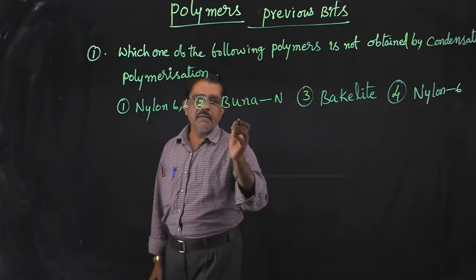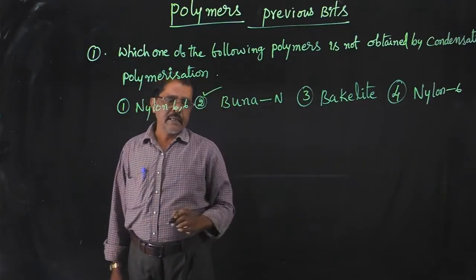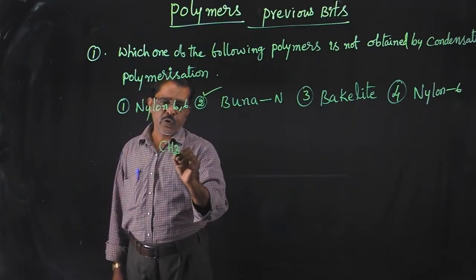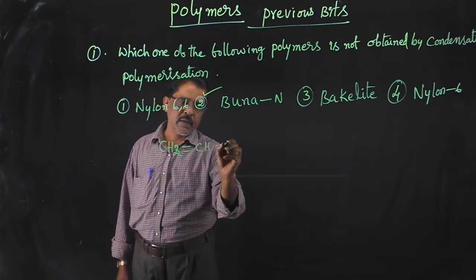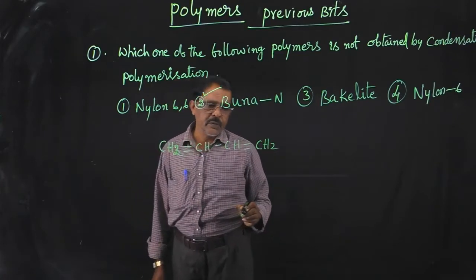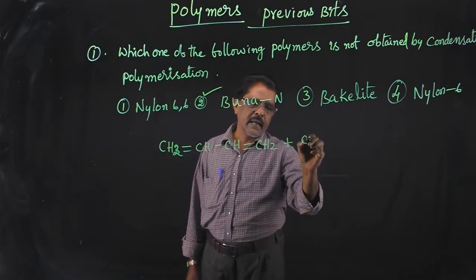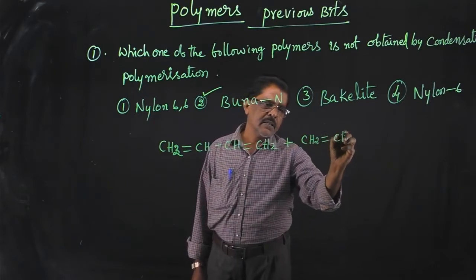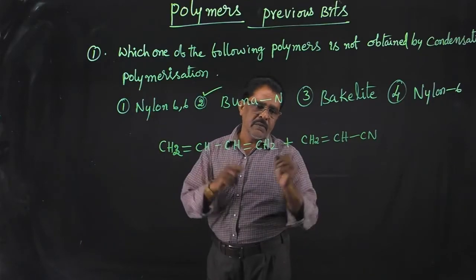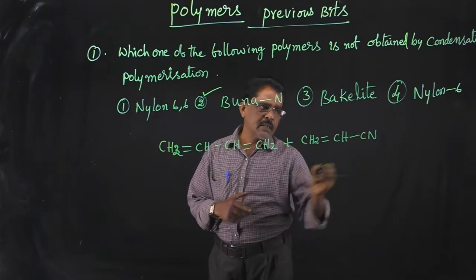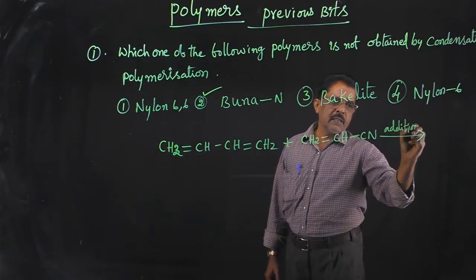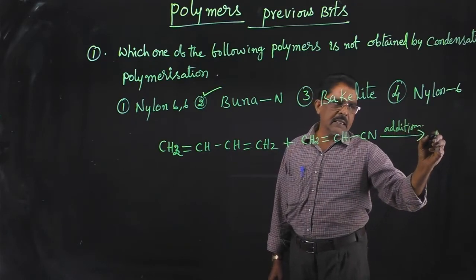Then the remaining option is Buna N. This is the polymer of 1,3-butadiene, CH2=CH-CH=CH2, plus acrylonitrile, CH2=CHCN. Both undergo addition polymerization, and then you will get Buna N.